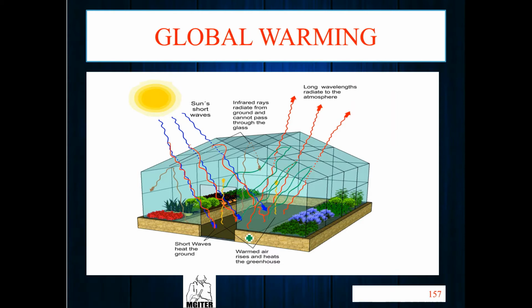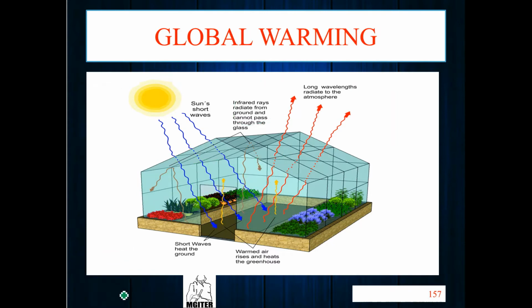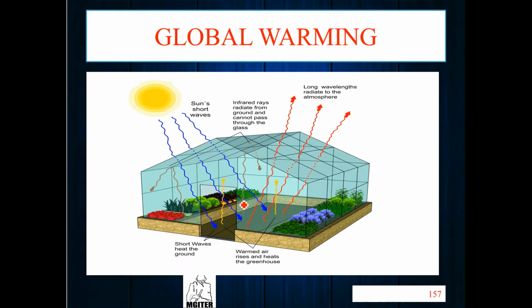Look here, the long wave is reflected. So inside, heat is generated and the temperature is controlled. This effect is called the greenhouse effect. I hope you understand this. This is all the theoretical concept.